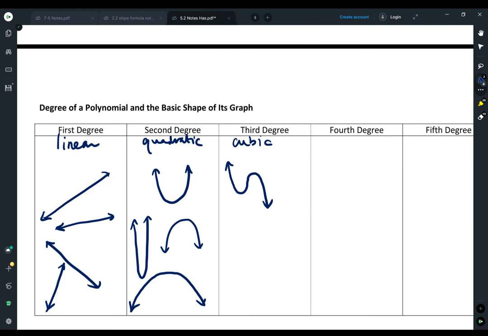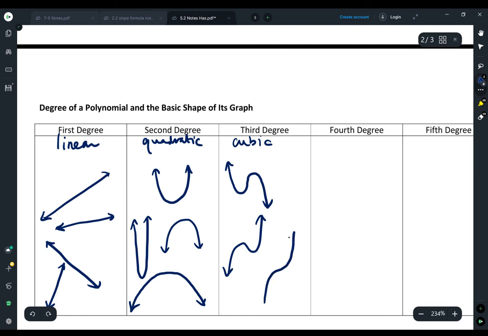And you can see this one would be like a negative x cubed because it's going down. I could also have one that's going up. I could have one that's kind of stretched out where there's barely really any humps there in the middle. I could have one where they're really, really deep and pronounced. So all of those would be considered cubic.